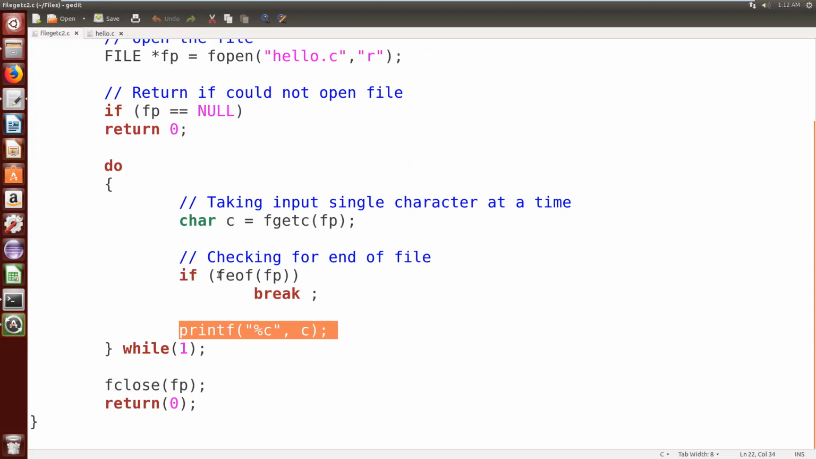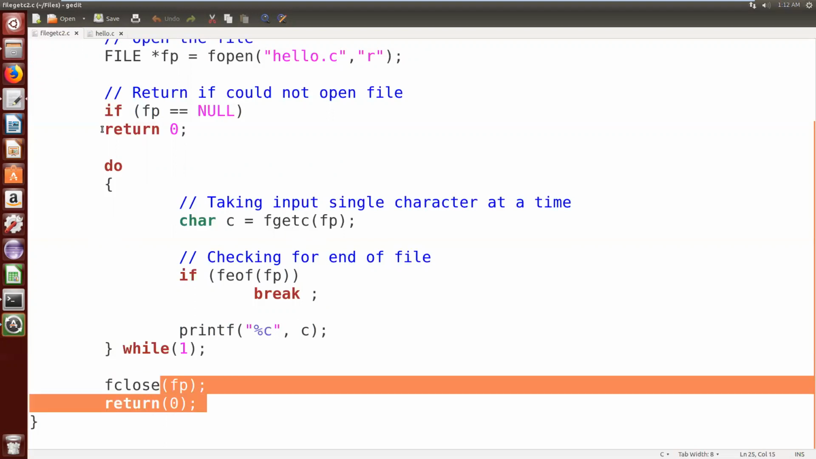Suppose while reading, if you find the end of file character, that means if you reach the end of the string, then simply break the process. You just come out of this loop. Once all the characters are read from the file, then finally close the file.